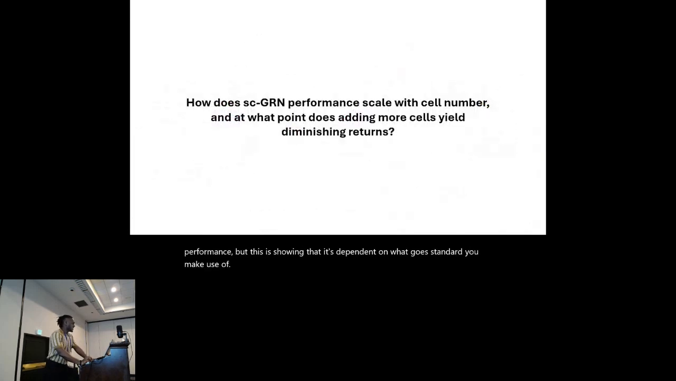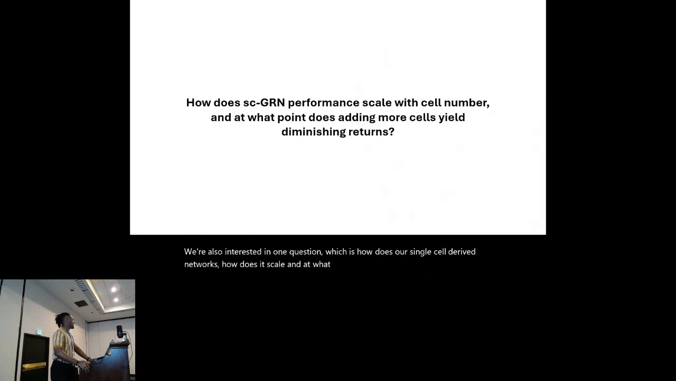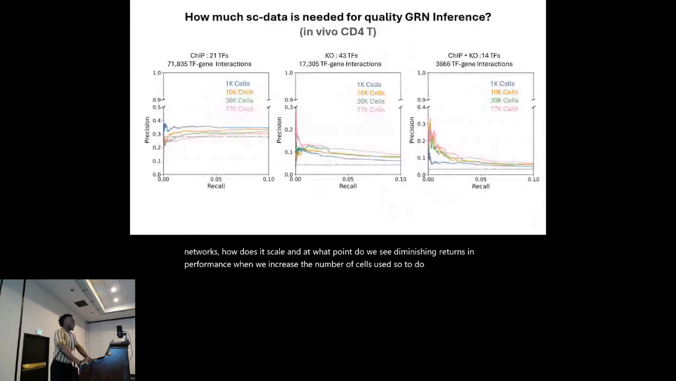We're also interested in one question, which is how do our single cell derived networks scale? And at what point do we see diminishing returns in performance when we increase the number of cells used? So to do this, we did what we call a downsampling, where we performed a stratified random sample based on our cell types to generate smaller datasets.